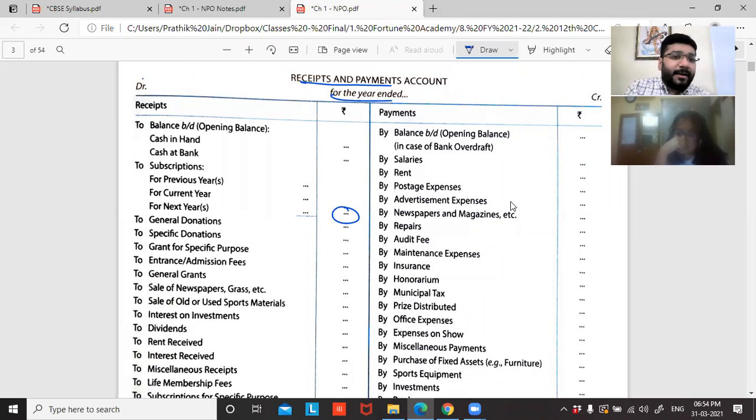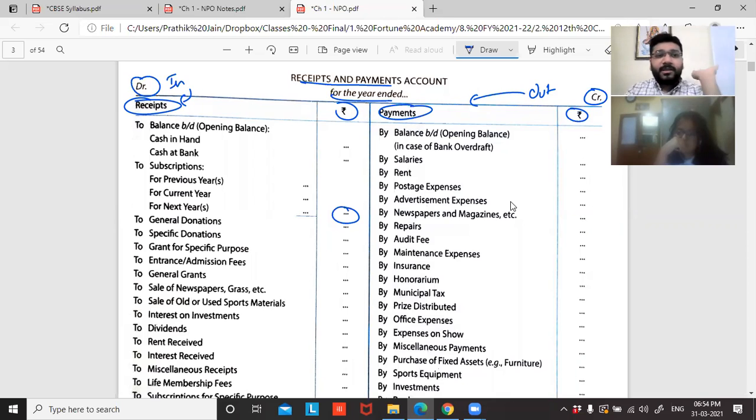Second important thing, debit and credit, you cannot forget to mention it. It is mandatory. This column name is receipt, rupees, please don't forget. Very important. Payment, rupees. It's a replica of cash account. So debit what comes in, credit what goes out. In means receipt, out means payment. Money goes out when you make the payment. Right? So this is the format.